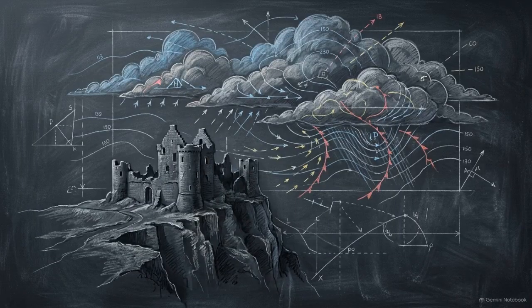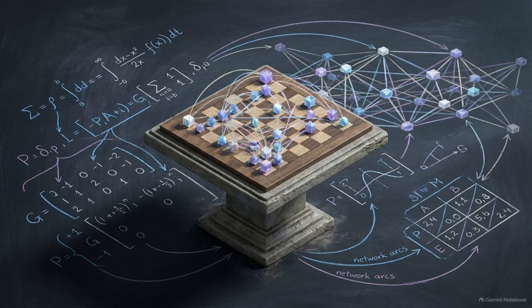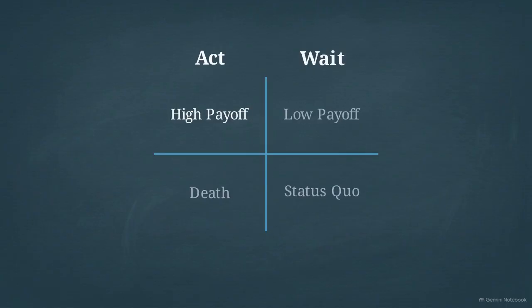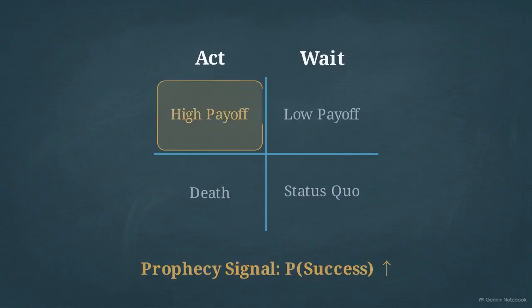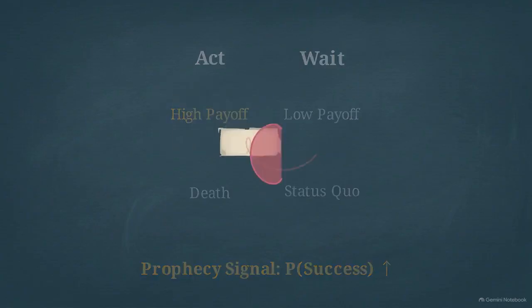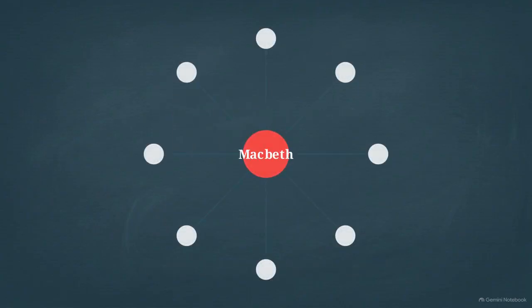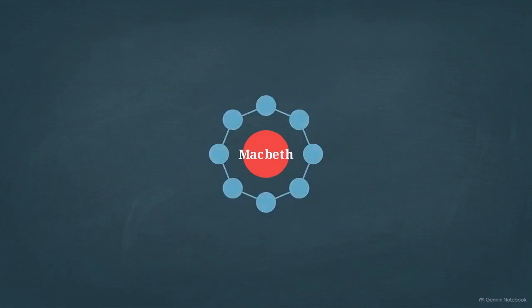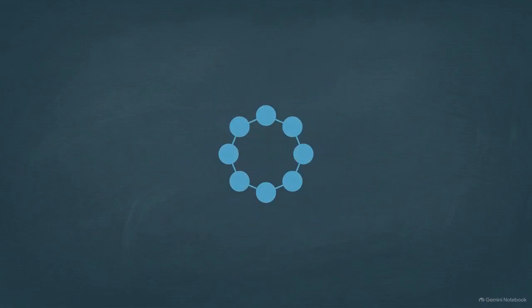Finally, we reach the macro scale, the survival or collapse of an entire state. For this, we can look at the statistical game theory embedded in Macbeth. This matrix maps Macbeth's decision. The prophecy updates probabilities, making act his optimal path. To maintain control, Macbeth adopts a grim trigger strategy. His central node radiates coercion, punishing Thanes. As safety vanishes, nodes link up, making a coordinated rebellion the only rational move.